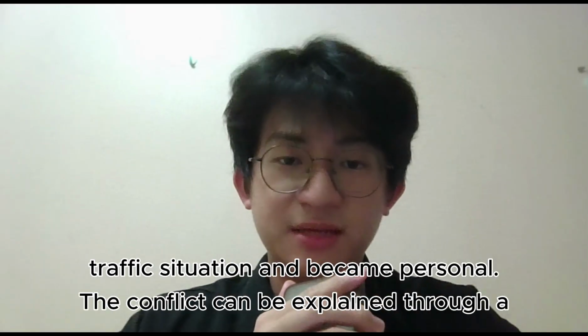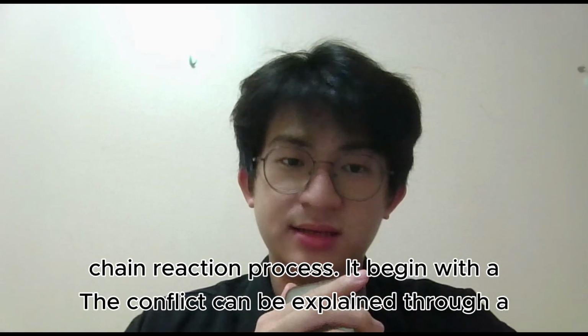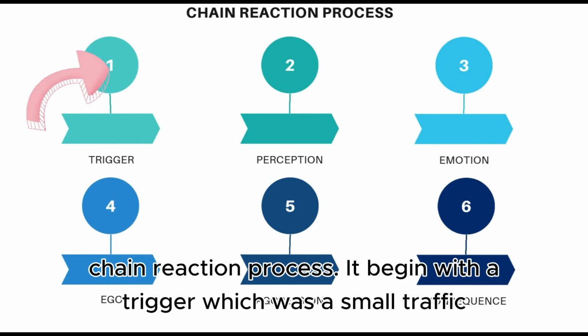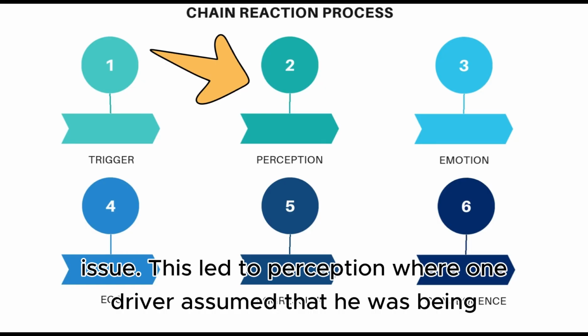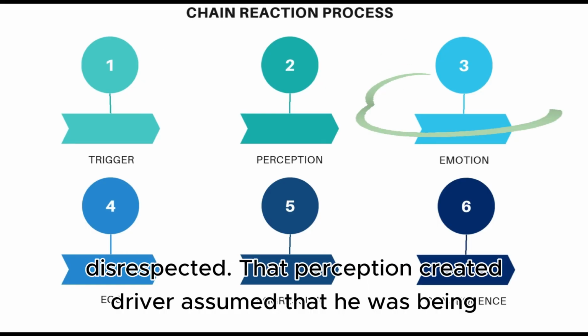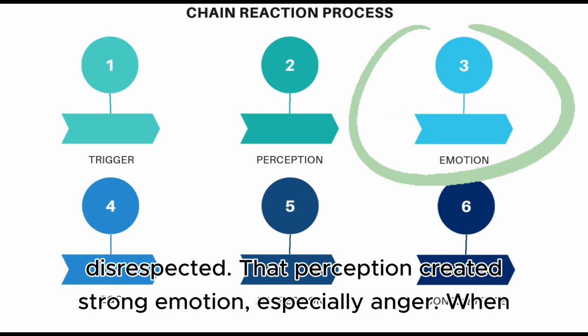The conflict can be explained through a chain reaction process. It began with a trigger, which was a small traffic issue. Then came distorted perception, where one driver assumed that he was being disrespected. That perception created strong emotion, especially anger.